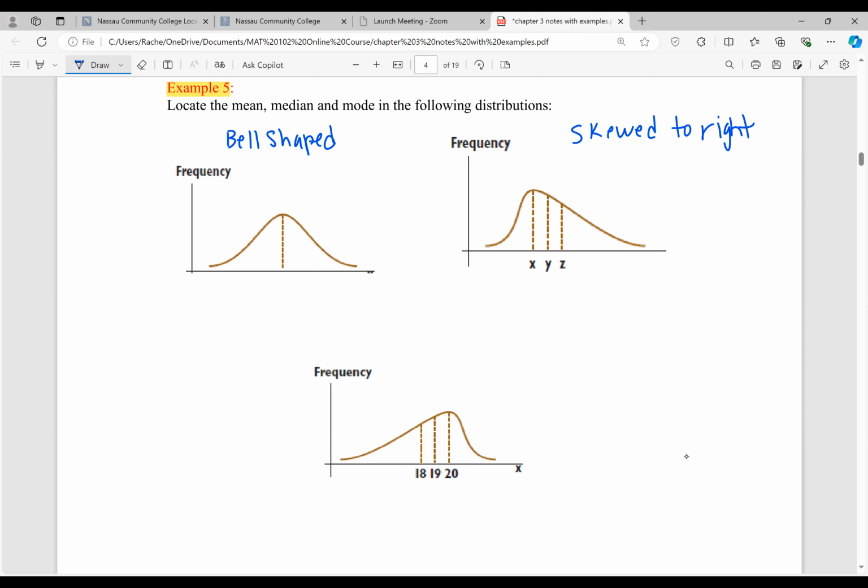And then the one on the bottom is also skewed, but it's skewed to the left. So we have these 3 different distributions. And what I want you to do for each of them is tell me where the mean, the median, and the mode would be within these distributions. So let's start with the bell-shaped distribution, or the symmetric, right? Bell-shaped is the same thing as symmetric.